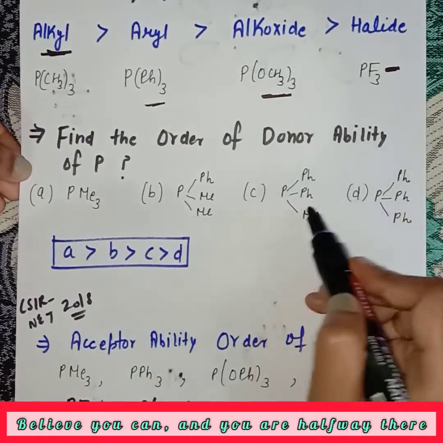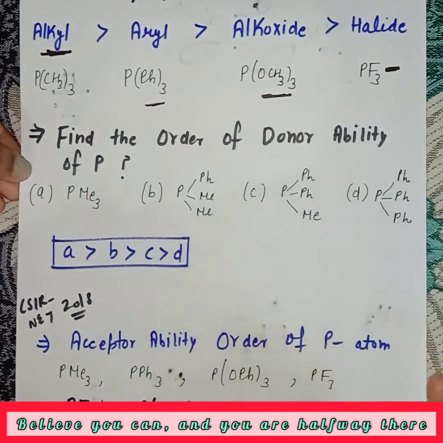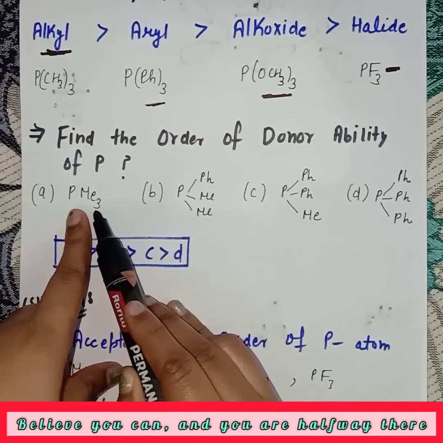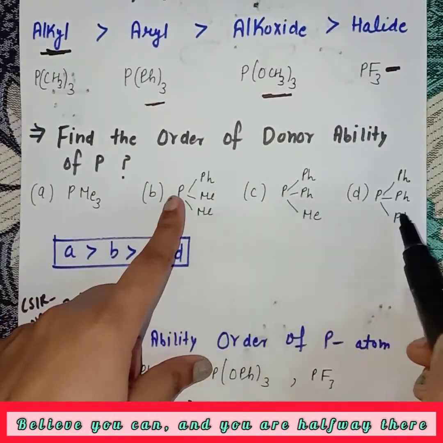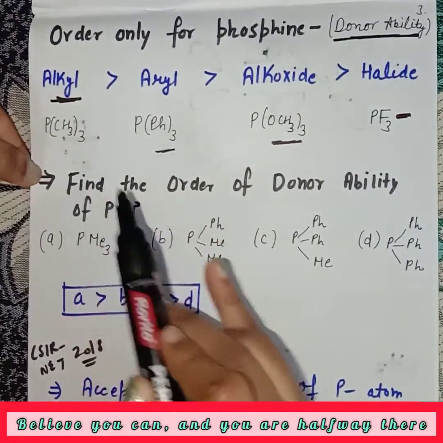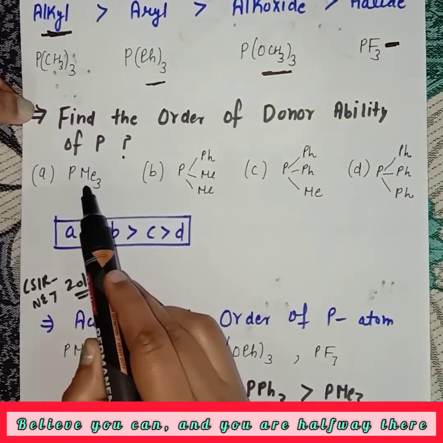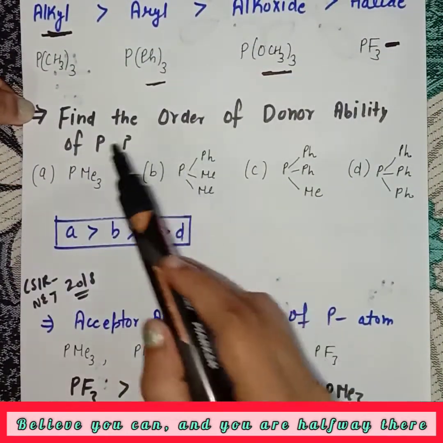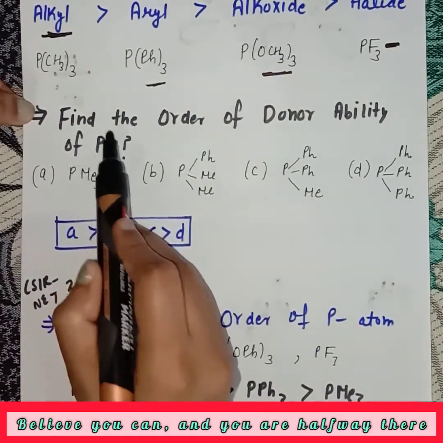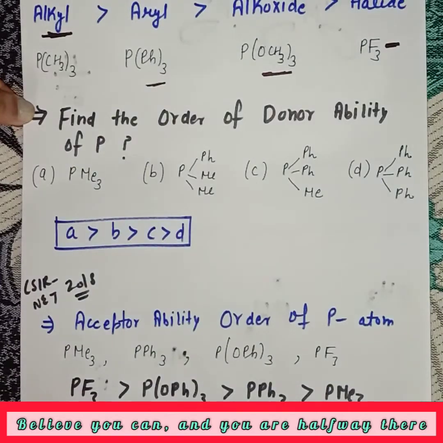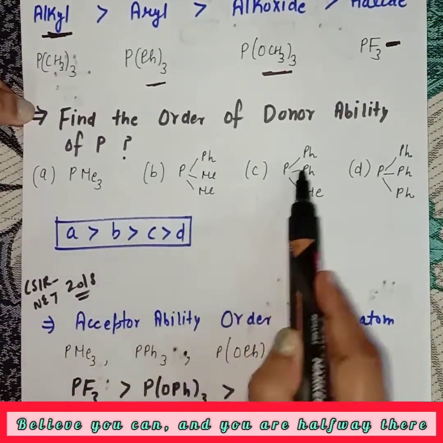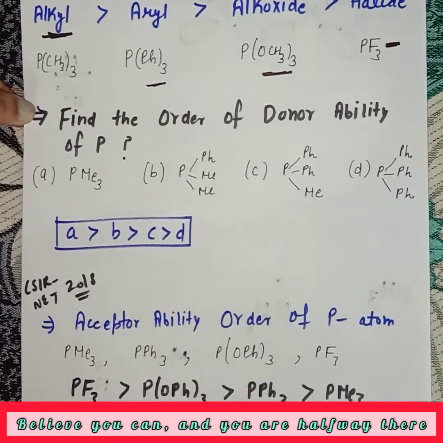And going forward, here there are 3 Me groups, here 2, here 1, and here no Me group. So alkyl groups increase donor ability. The more the number of alkyl groups, the more the donor ability of the phosphine ligand, the more the donor ability of the phosphorus atom. So this has more donor ability than this one, and then this one.